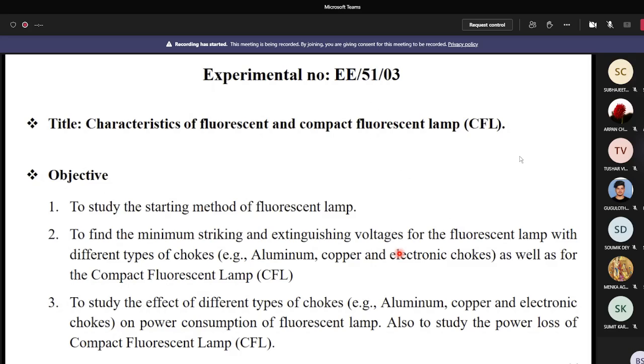Sir, the minimum striking and the starting voltages are the same, no? Exactly. Striking voltage and starting voltage are the same. Okay, is it clear to everybody?